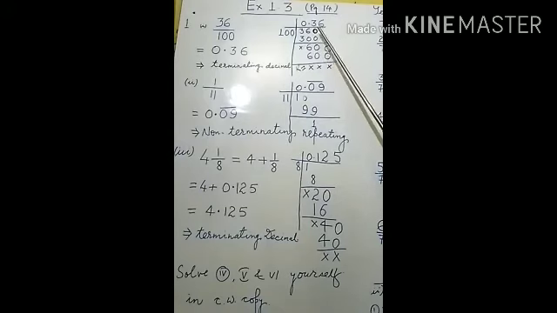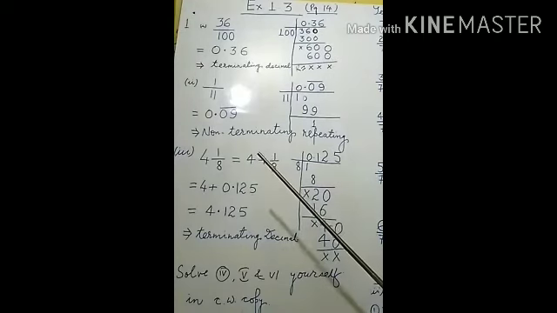Now which digit is there? After the decimal it is 0. We can write it there, so that will be 360 now. Now we have to recite the table of 100 in such a way that it should not be greater than 360. It may be equal to 360 or less than 360, but not greater.